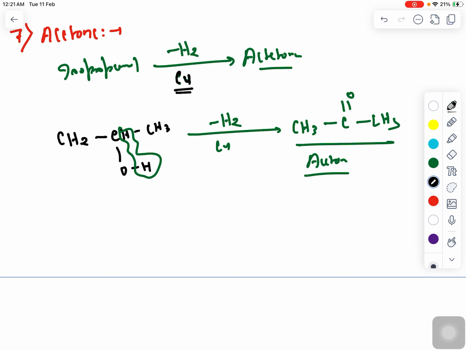So what is the reactant here? Isopropanol. A dehydrogenation reaction is happening, and due to this dehydrogenation reaction, acetone is going to get formed, right? So ultimately isopropanol will look like this, and here you are removing a hydrogen molecule in the presence of a copper catalyst, and it will form acetone, right?